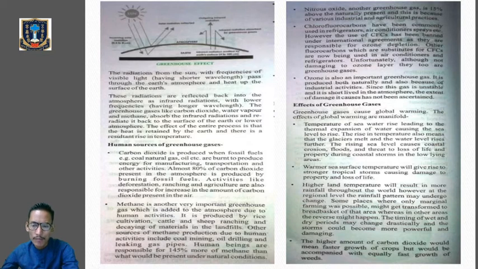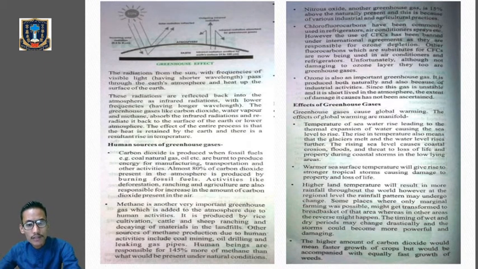They are trapped in our earth's atmosphere by the greenhouse gases, and when they are trapped, the earth's temperature keeps on increasing, and this phenomenon is known as the greenhouse effect. And when the earth's temperature keeps on increasing, it leads to a phenomenon known as global warming, right? This basic idea all of you know, right?